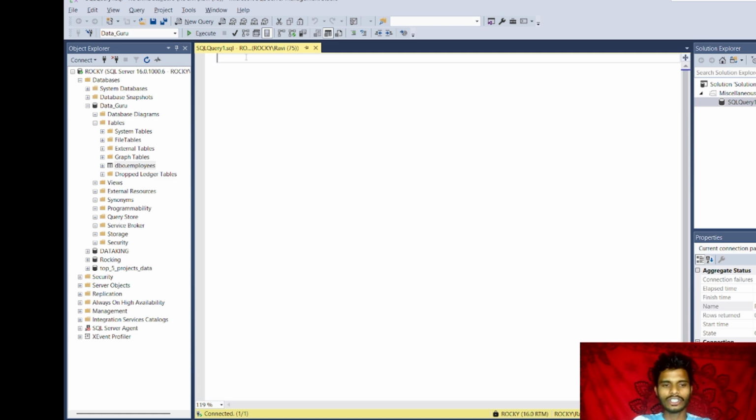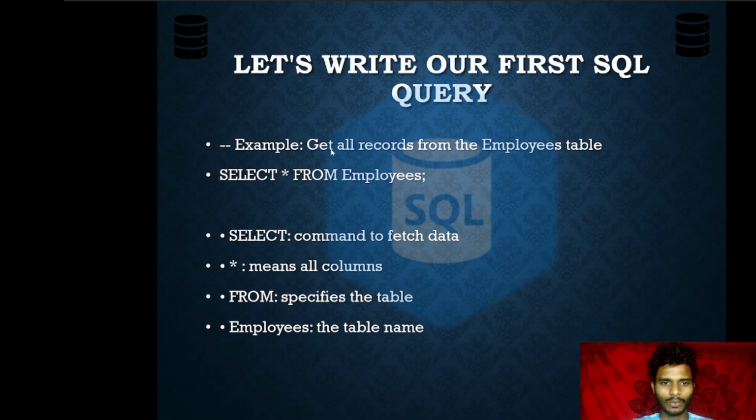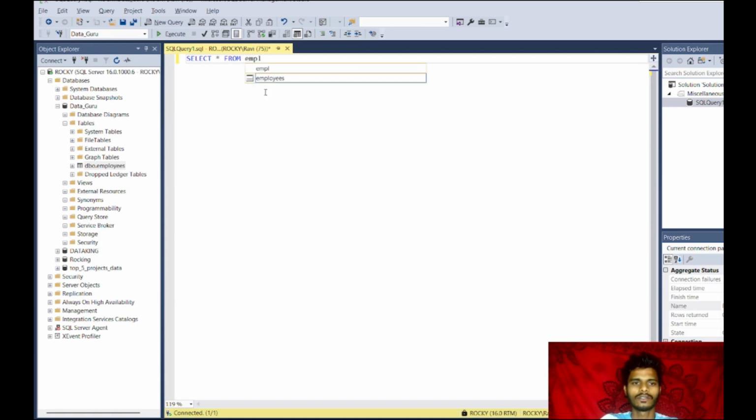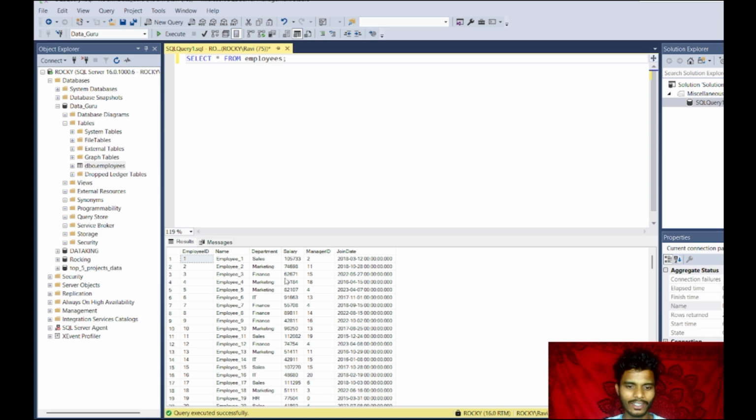In the query editor, we will go into our example: get all the records from the employees table. If you run this query, here is the execute button. Click on the execute button, and here you will get the employees table details. Here you can see the employee ID, employee name, which department he is working in, the salary he is getting, which manager he is working under, and his joining date. So this is the first query.